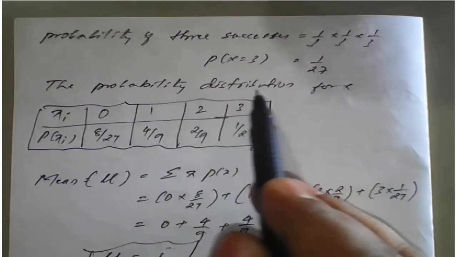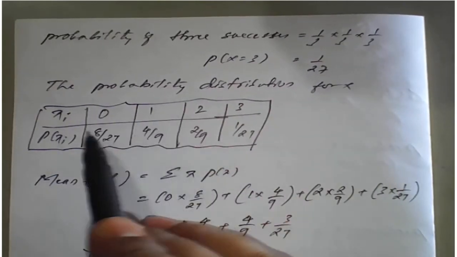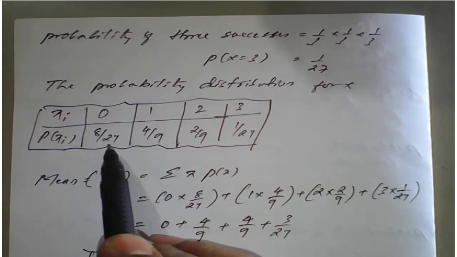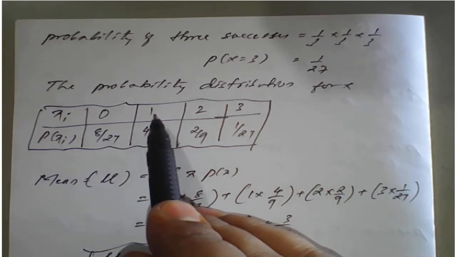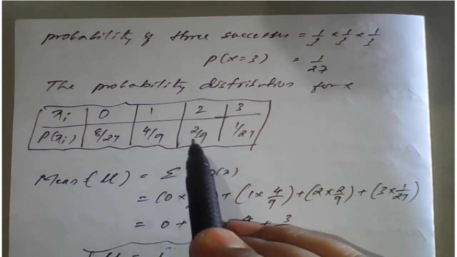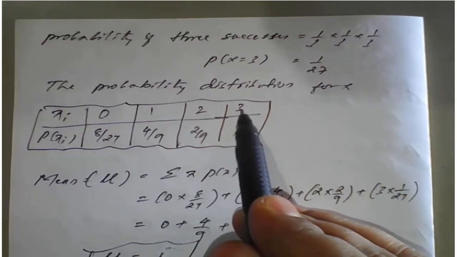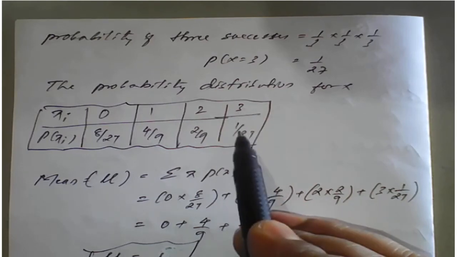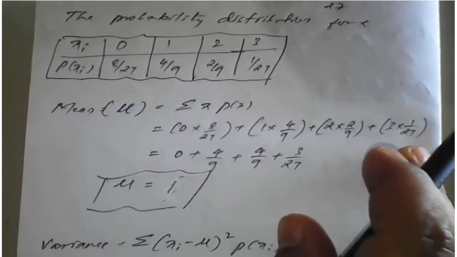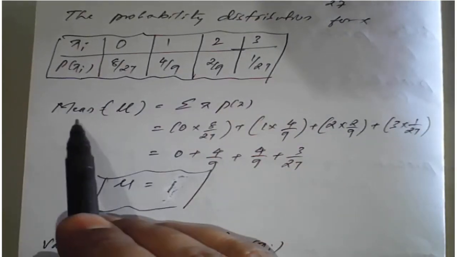Now the probability distribution for x: in this distribution table, for no success it is 8 by 27. What answer we got, we have to write as it is. For 1 success and 2 failures it is 4 by 9. For 2 successes and 1 failure it is 2 by 9, and for 3 successes it is 1 by 27. So this is the probability distribution table. With the help of this distribution table we can find the mean.